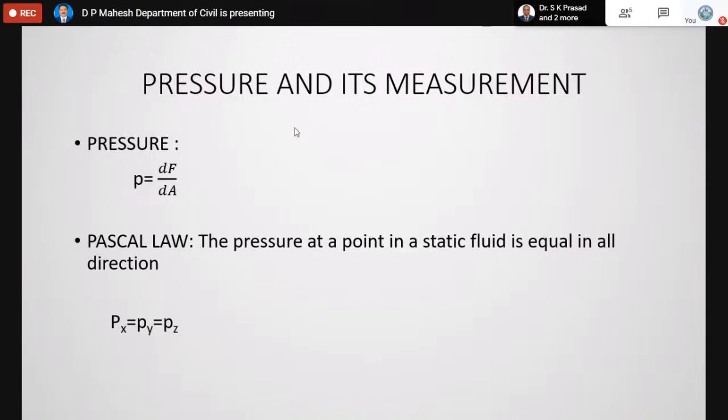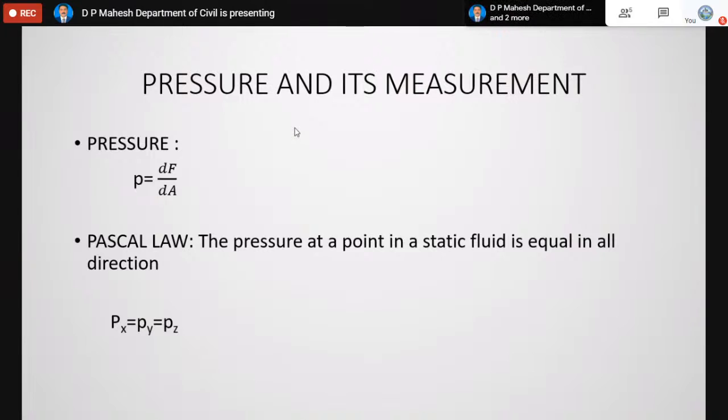The liquid which surrounds that area is assumed to act normally on it. That force acting on that imaginary area is called dF, acting normally on the imaginary area dA. If you increase dA to capital A, the area expanded to A, then dF will become F. The intensity of pressure is then always equal to force divided by area. Pressure is expressed in the unit Newton per square meter in the SI system.